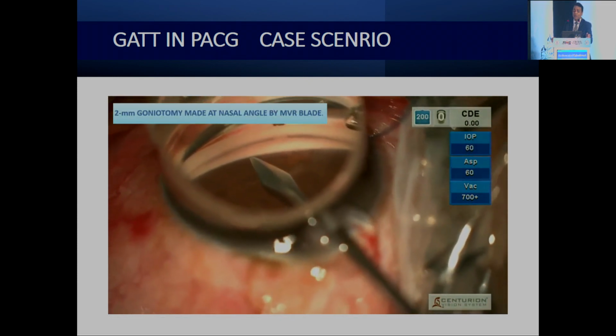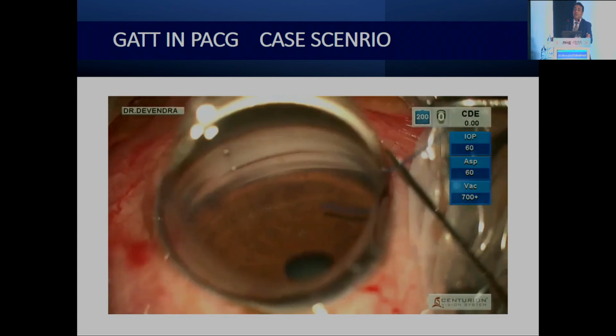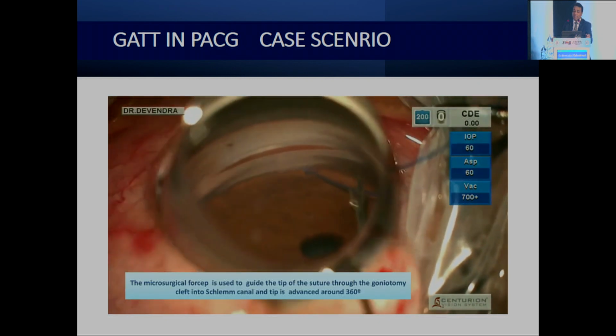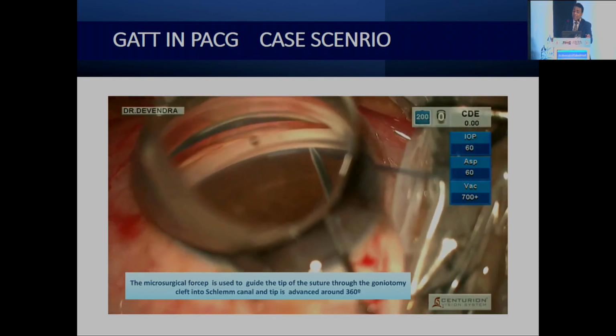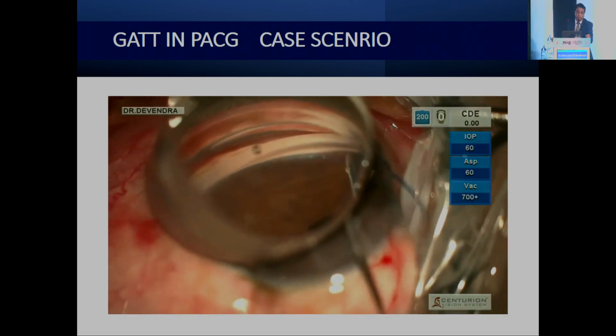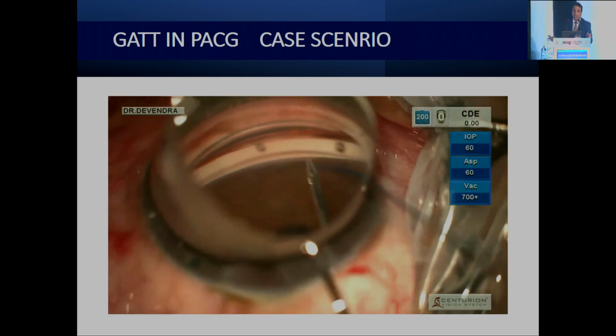We have to take a very thorough look at the angle, because the anatomy in these angles is quite different from the PACG cases. So goniotomy is essential, and it must be at the correct plane. Then through the side, through this micro forceps, you have to insert the suture. What is the difference between POAG and PACG?